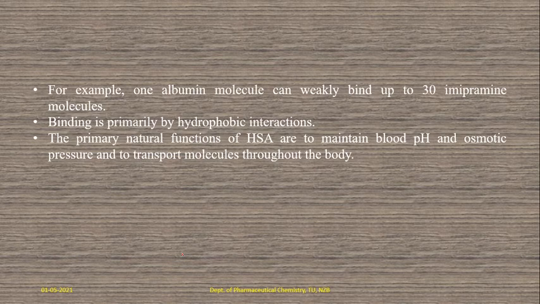The primary natural function of these human serum albumins is to maintain the blood pH. That is the primary function actually. Blood pH and osmotic pressure. By these concentration gradients, either pH or osmotic pressure, especially the osmotic pressure, it can transport the molecules throughout the body from the bloodstream.